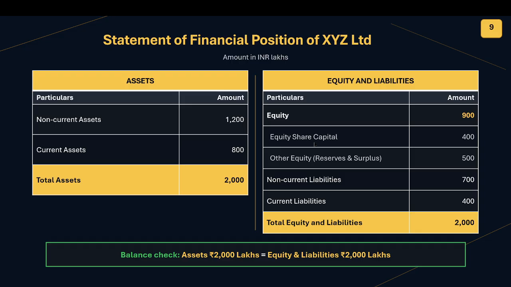So the next rule is that asset should always be equal to equity and liability. If we add total asset and reduce the non-current and current liability portion, what we get is the net worth of the entity. That is ultimately what the equity shareholders own.